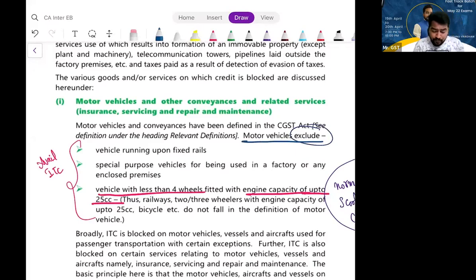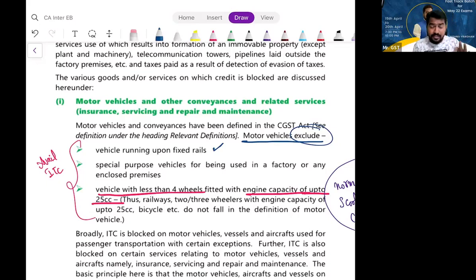Excluding what? Vehicles running upon fixed rails. That means the rail coaches, trains, wagons, all this stuff. Anything which runs on fixed rail, the rail track, that is not a motor vehicle. Indian Railways purchasing a wagon, the railway wagons or coaches, whatever you call them, can Indian Railways take ITC? Yes, sir. Because that is not a motor vehicle.